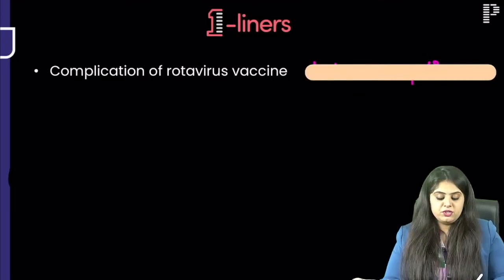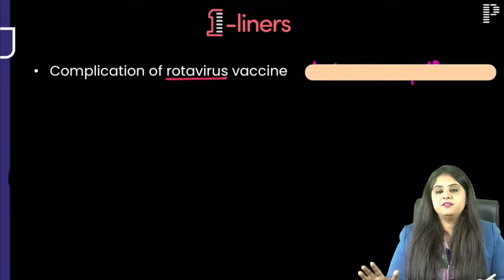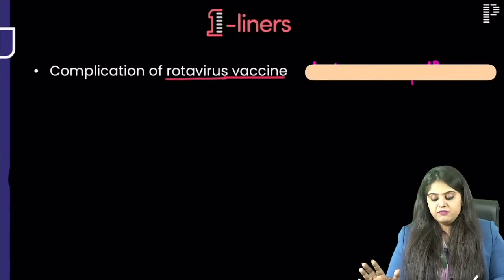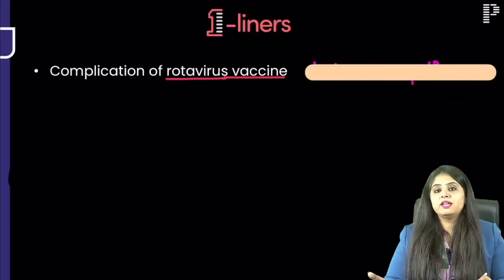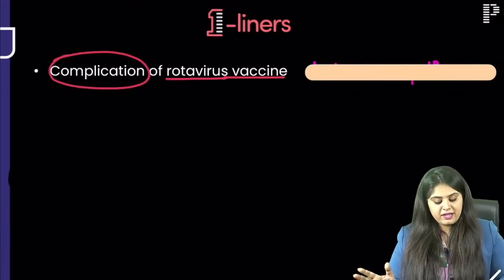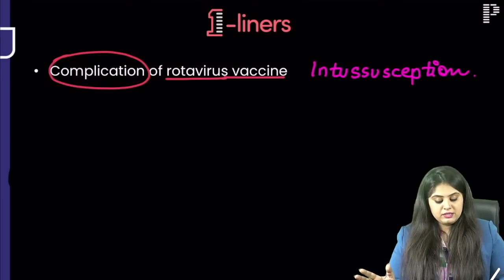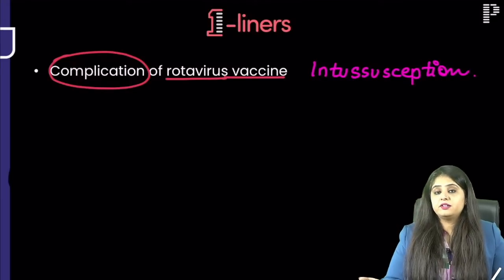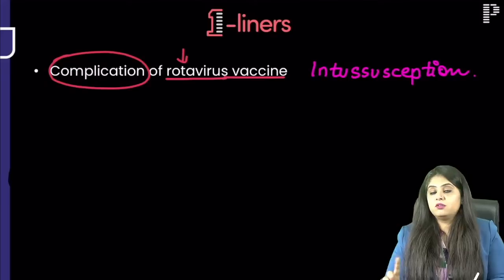Moving on to the next question that we have. It's a pediatrics question. Rotavirus diarrhea कराता है, we know that. Rotavirus के लिए we give बच्चों को vaccine. We also know that. What is the complication of that vaccine? It is intussusception. That is something they try to ask you in pediatrics. Rotavirus का complication नहीं है, rotavirus vaccine का complication है.